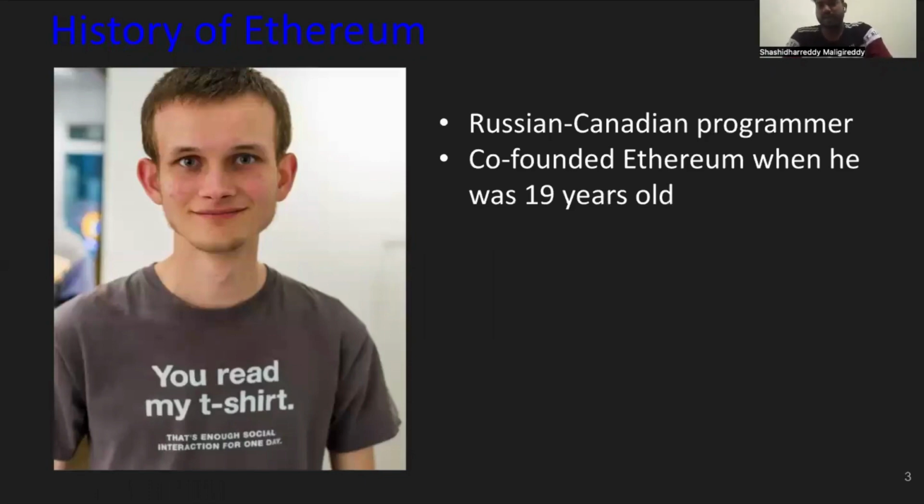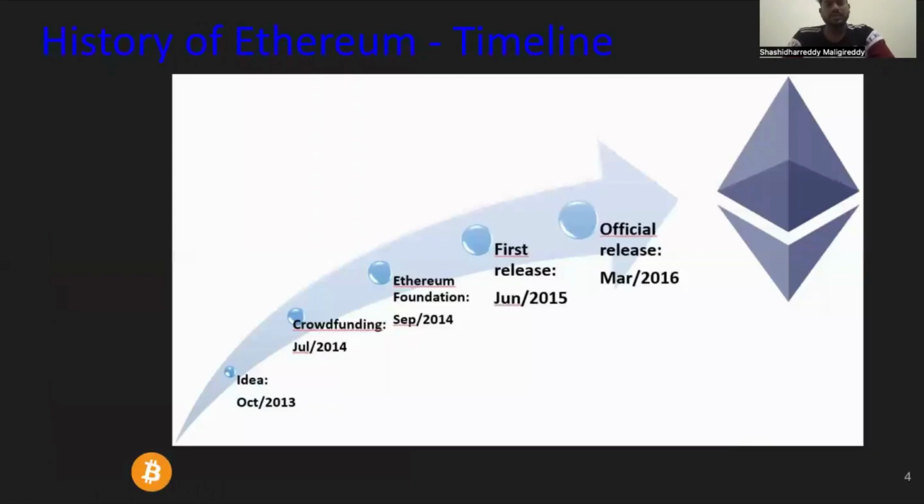The history of Ethereum: a Russian-Canadian programmer co-founded Ethereum when he was just 19 years old. The history of Ethereum timeline: the first idea of Ethereum was born in October 2013, the crowdfunding was done in July 2014, and the Ethereum Foundation started in September 2014. The first release of Ethereum was in June 2015, and the official release was in March 2016. This is the history of Ethereum timeline, as you can see on the screen.